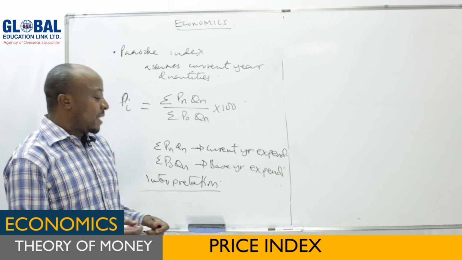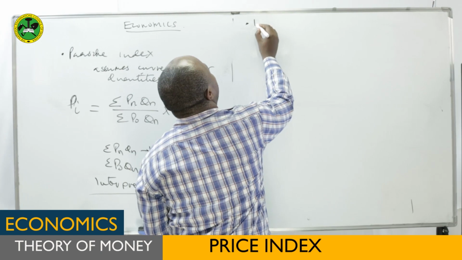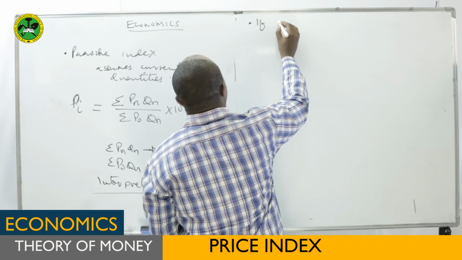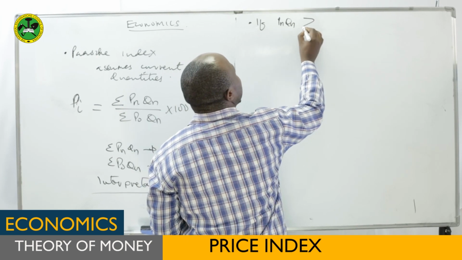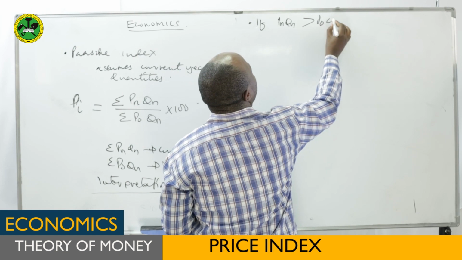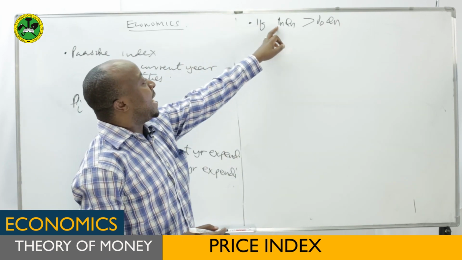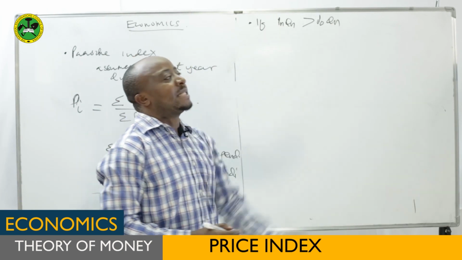Now, we have two answers here, so two interpretations. One, let's say the current year expenditure, for example, we said ΣPnQn, is greater than ΣP0Qn. Remember we said PnQn represents current year expenditure, and this one represents base year expenditure.